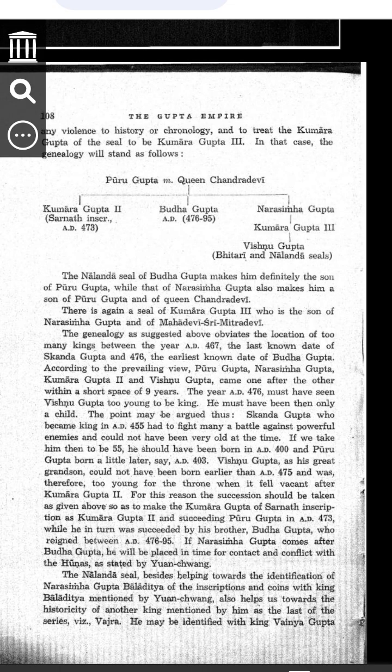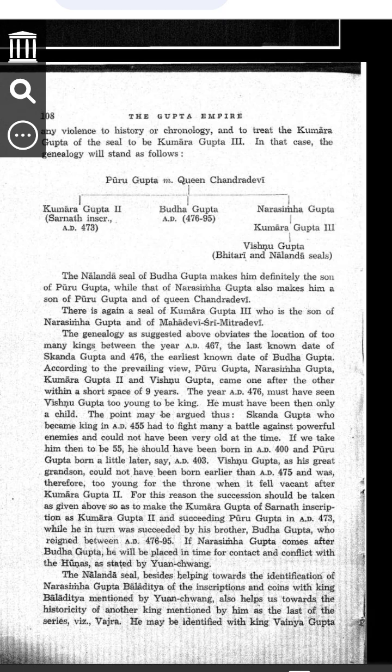What did the Bitari seal say? There is another seal that mentions Kumaragupta III. It says Kumaragupta III was the son of Narasimhagupta and Queen Mitradevi. This means Narasimhagupta was the father of Kumaragupta III. Kumaragupta III was the grandson of Gupta.